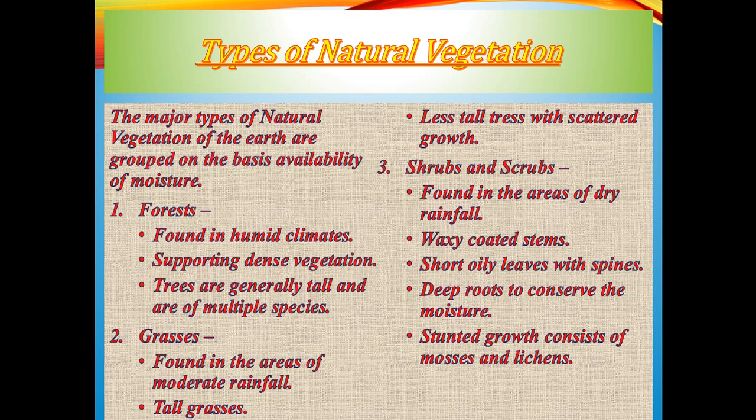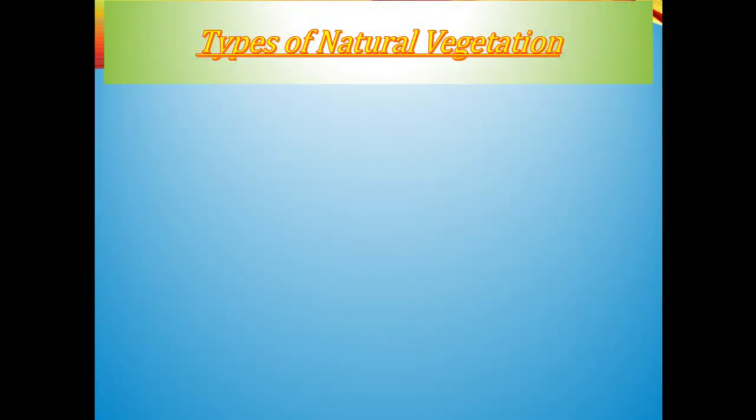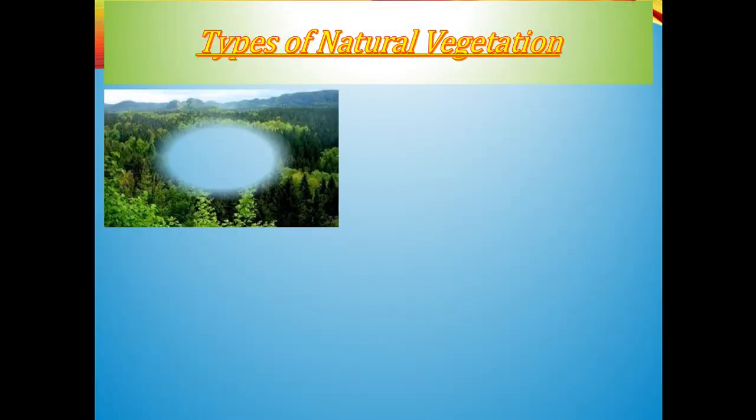Basically it consists of mosses and lichens or tufts of grasses, and altogether we all know this is termed as tundra vegetation, or it is also named as meadows. Now just have a quick look at the pictures coming under the category of these three types of natural vegetation.